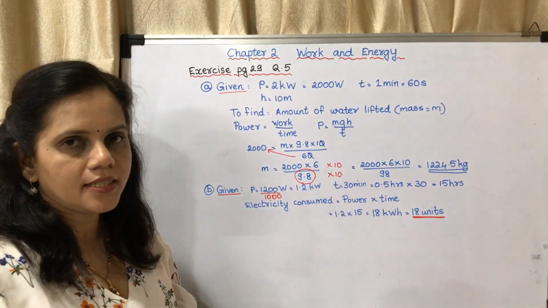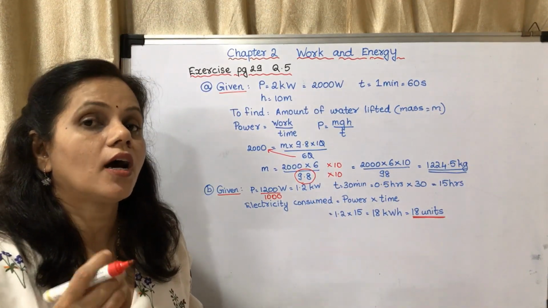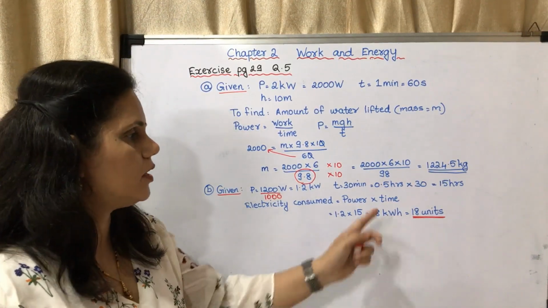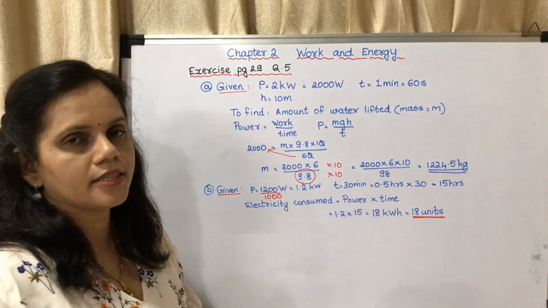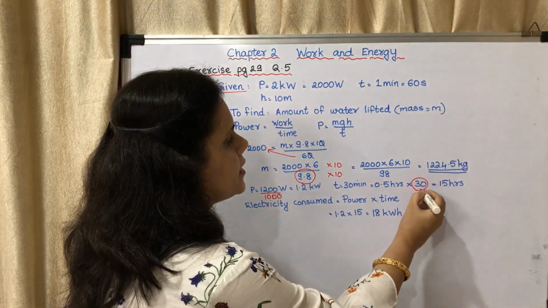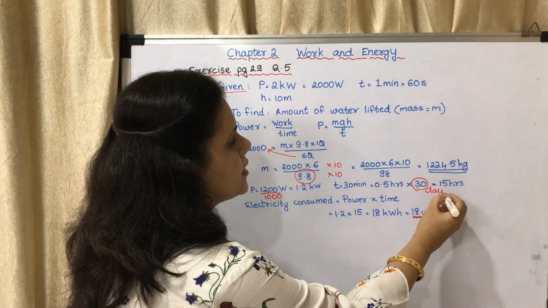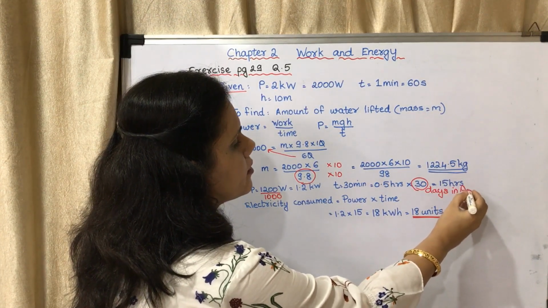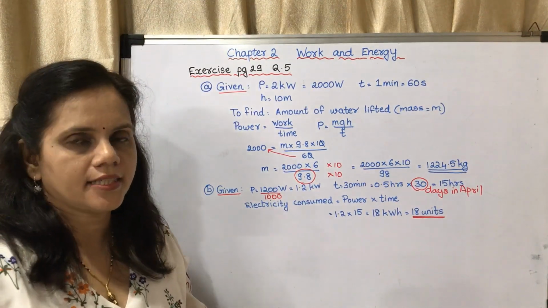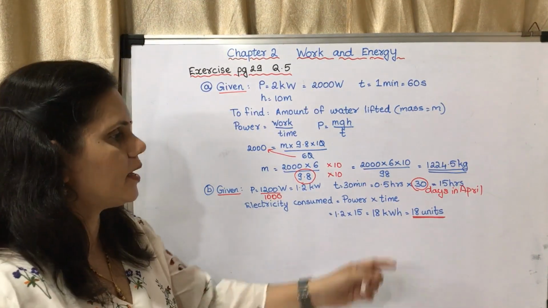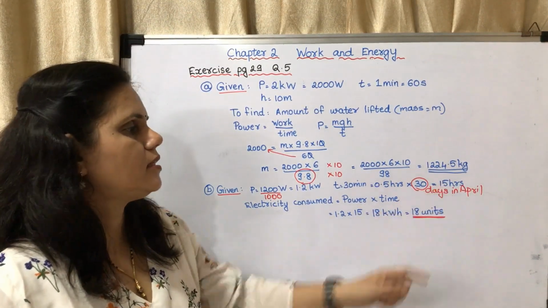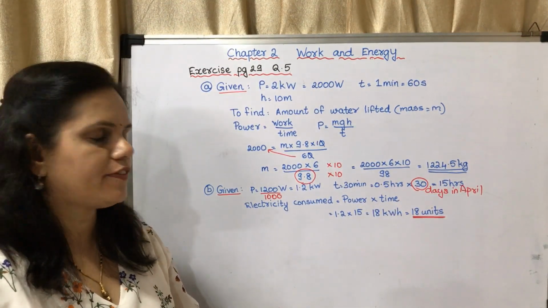Time is 30 minutes. As the bill is in kilowatt hour, you have to convert minutes into hours. So 30 minutes means 0.5 hours. Now what is this 30? This 30 is the number of days in April. In April, how many days are there? There are 30 days in the month of April. So you multiply with 30, and you will get 15 hours. Total time will be 15 hours.